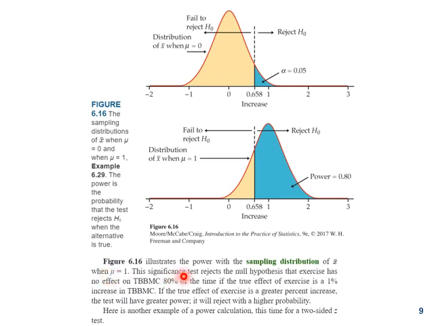So this figure illustrates the power with the sampling distribution of x bar when mu is equal to 1. The significance test rejects the null hypothesis that exercise has no effect on TBBMC 80% of the time if the true effect of exercise is a 1% increase in TBBMC. If the true effect of exercise is a greater percent increase, the test will have greater power. It will reject with a higher probability.